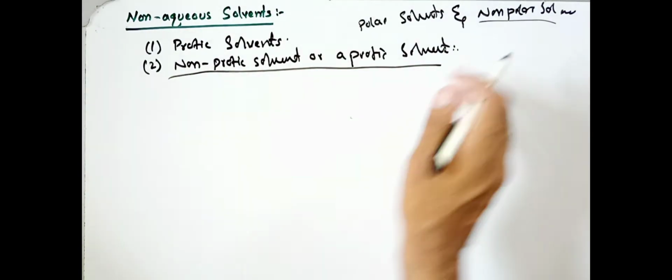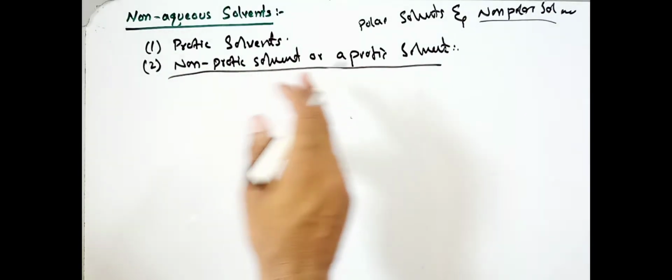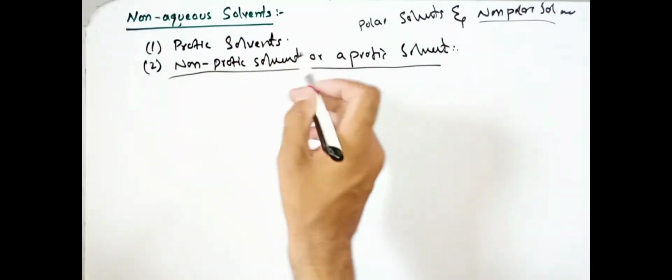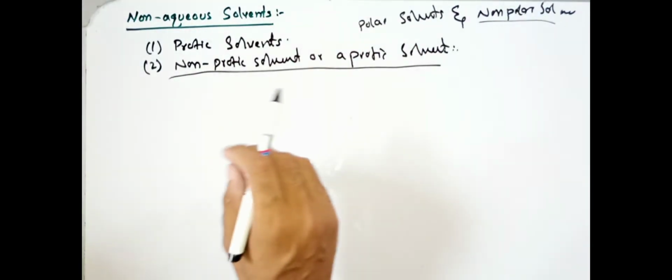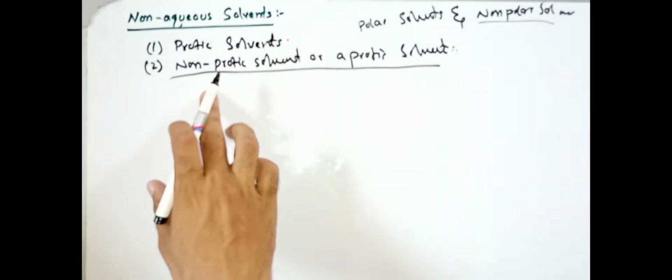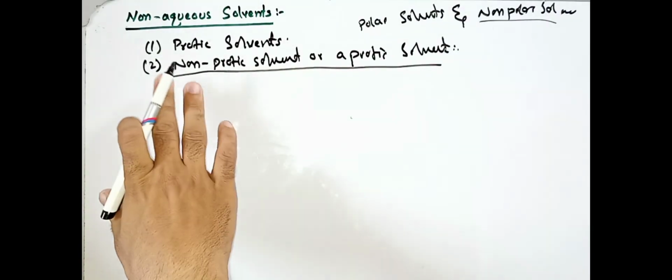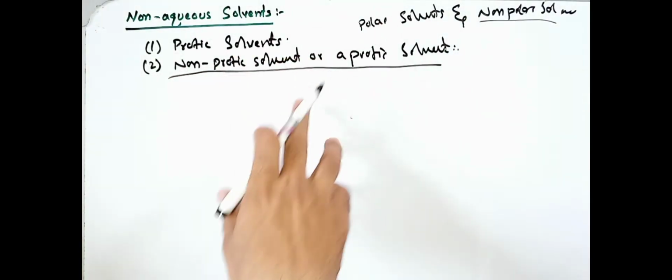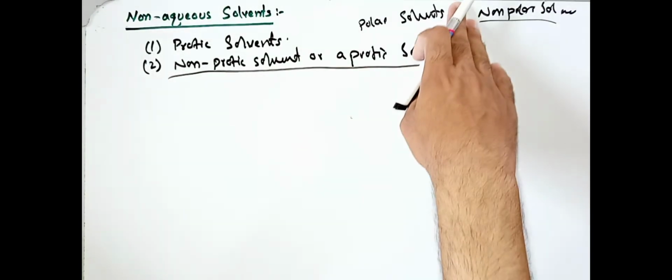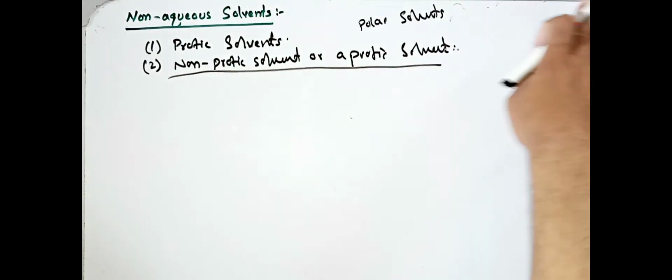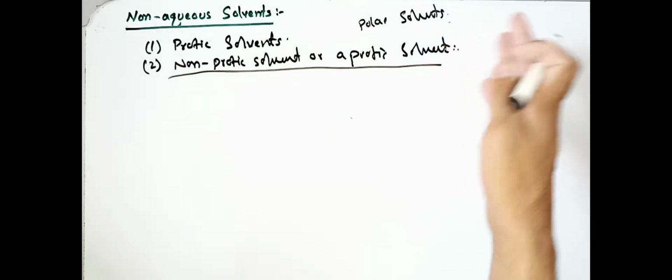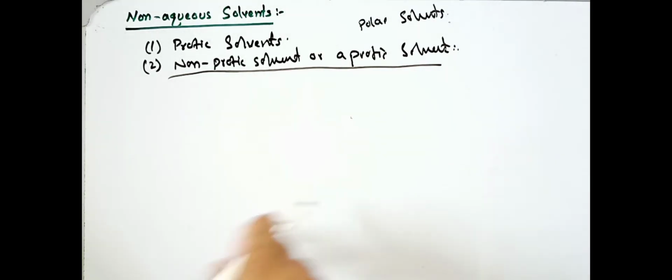These are two different terms. Protic solvents and aprotic solvents both are polar solvents. Here there is no concept of non-polar solvents. These both types are types of polar solvents. Non-polar solvent is a different thing. We will explain non-polar solvents in another lecture.